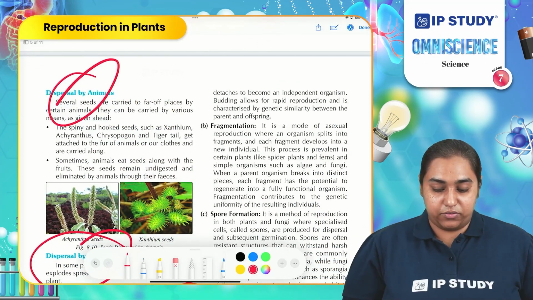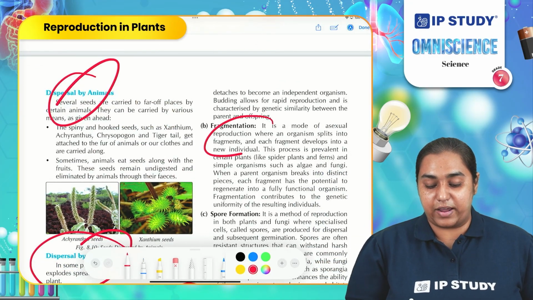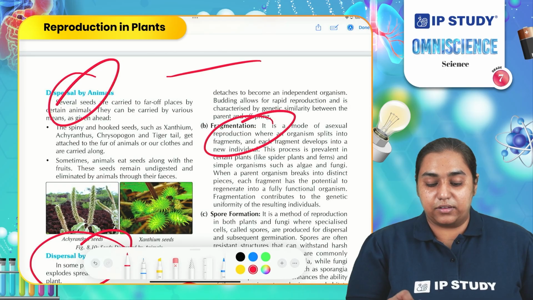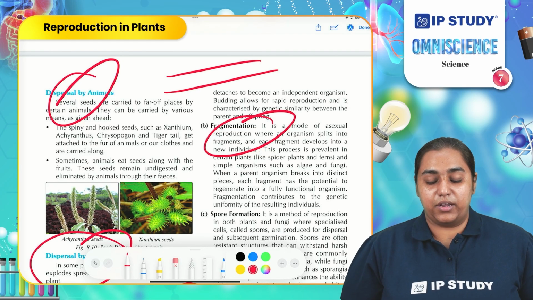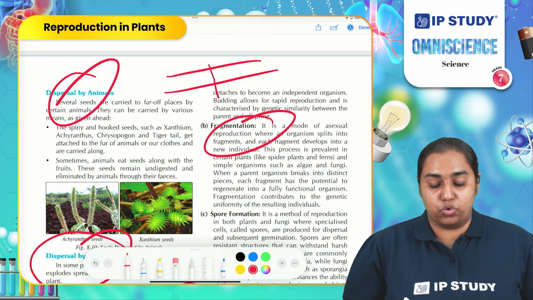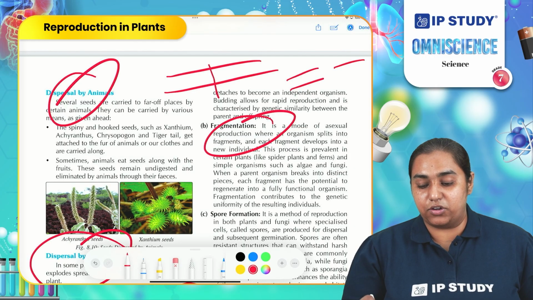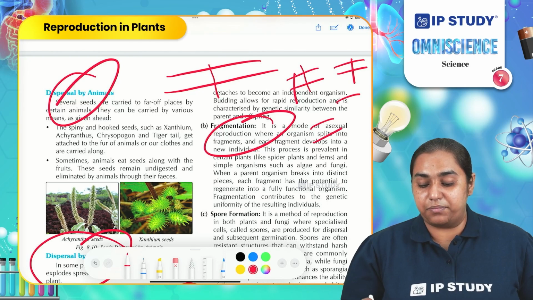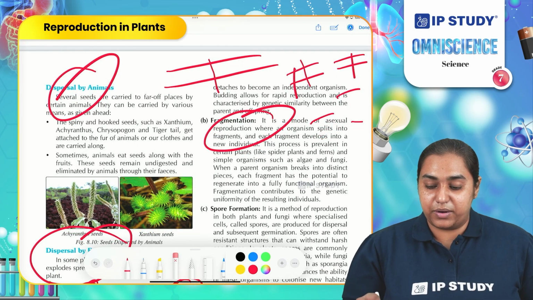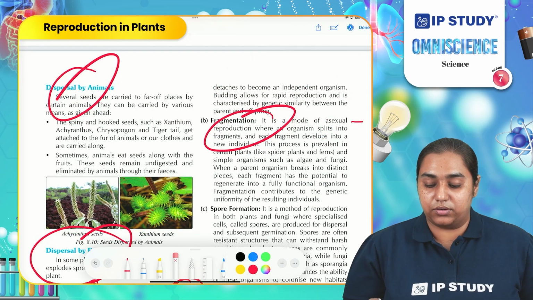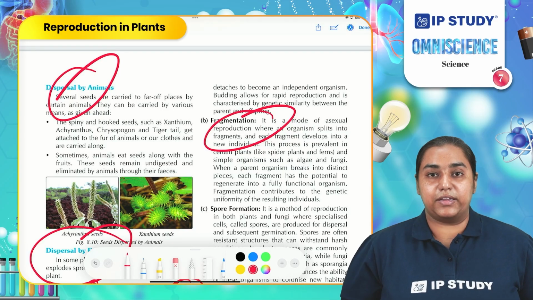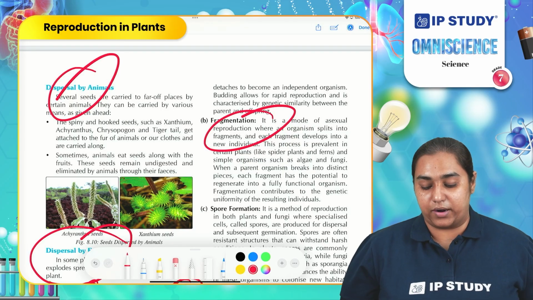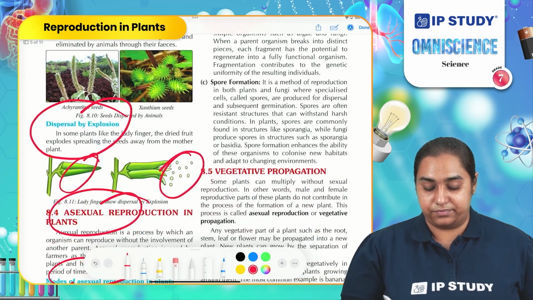Let us now continue with another process which is known as fragmentation. This is a parent body. It breaks into two parts and each part becomes a new individual. Then this new individual further breaks into 2 or 3 parts and each part becomes many individuals. In this way, multiple organisms are formed. So fragmentation is basically breaking into 2 parts or more than 2 parts.